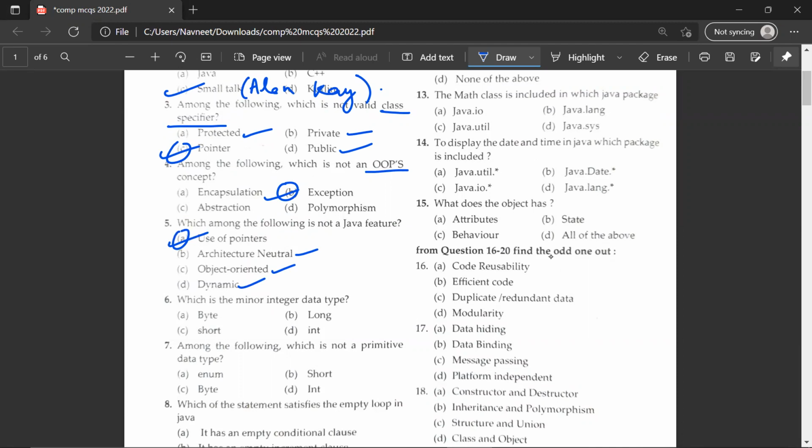For the sixth question, which of the following is a minor integer data type? So byte would be the minor integer data type. Among the following, which is not a primitive data type? A, enum. Because byte is a primitive data type, short is a primitive data type, and int is also a primitive data type.